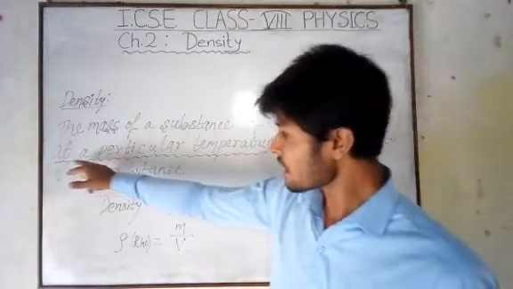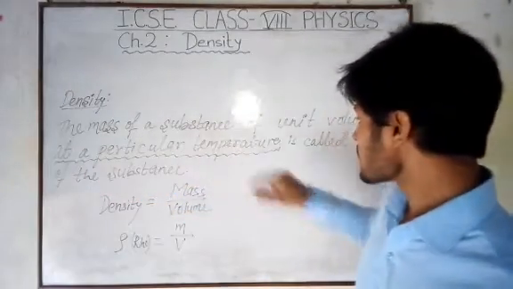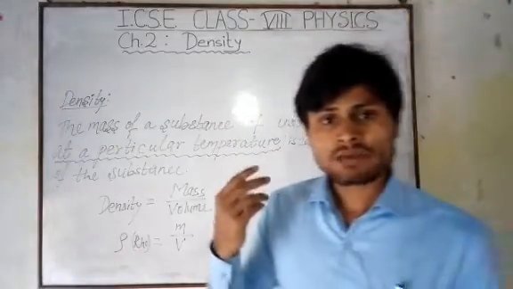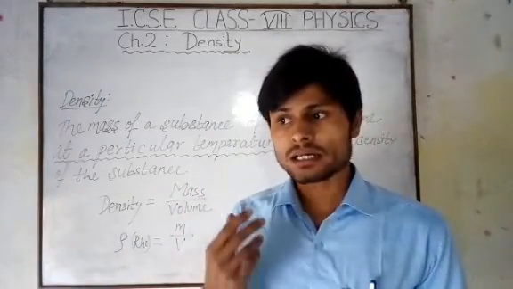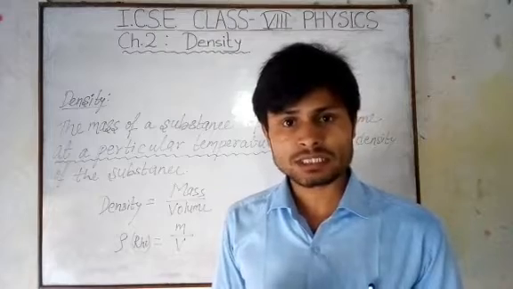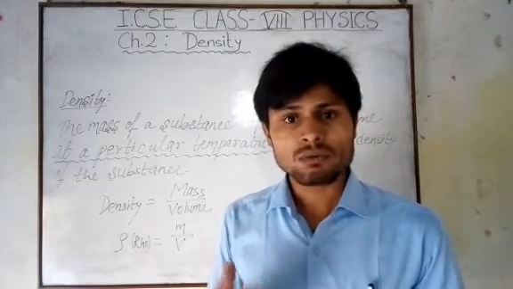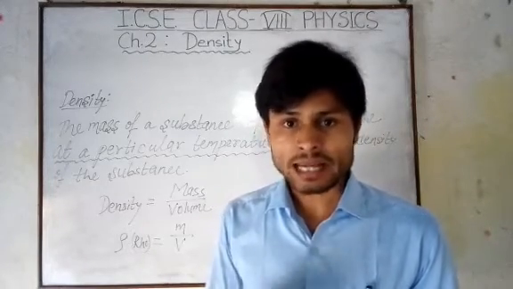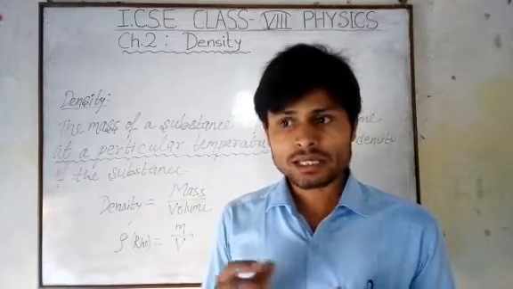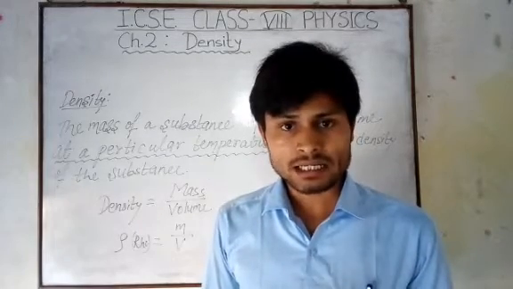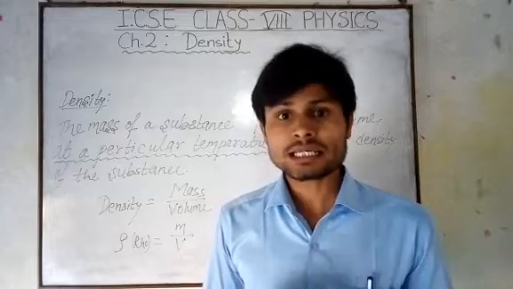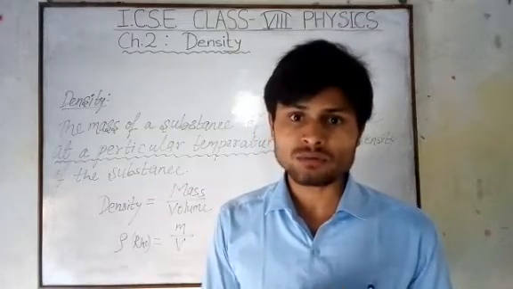But there is an underlying point: at a particular temperature. Try to remember the expansion in solids, gases and liquids. When the temperature rises in any matter, the molecules gain kinetic energy and their intermolecular spacing increases, and in this way their volume also increases.